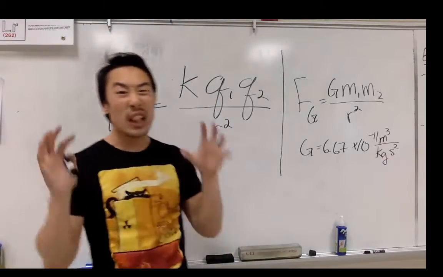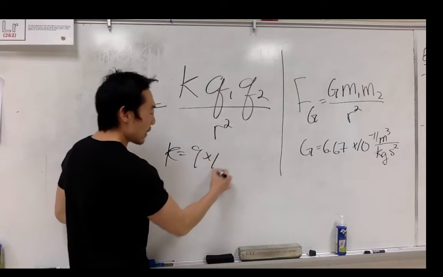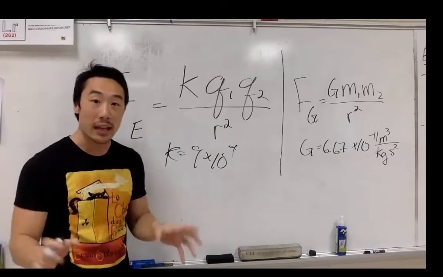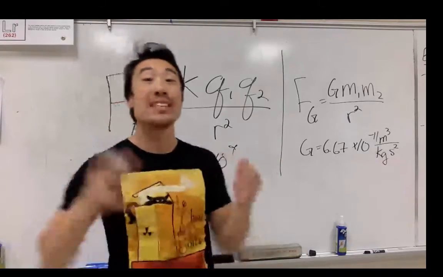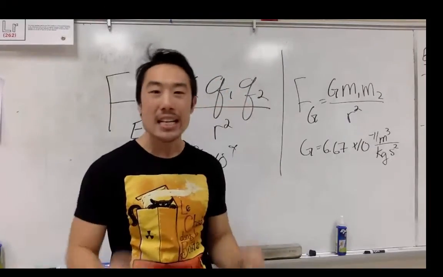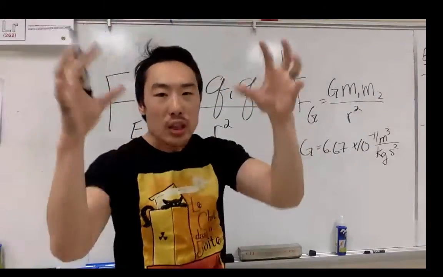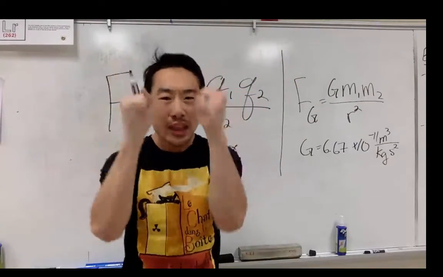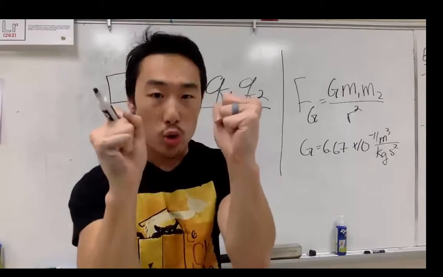Now, the most important part about this is the constant. Coulomb's constant is a lot bigger. In fact, Coulomb's constant is 9 times 10 to the 9, compared to the gravitational constant, which is 6.67 times 10 to the negative 11. Very tiny compared to Coulomb's constant. So what we can say is that the electric force between two charges is a lot stronger than the gravitational force between those two charges.